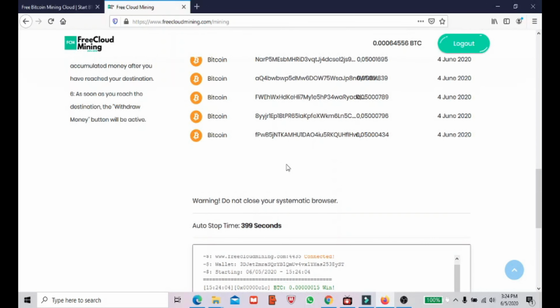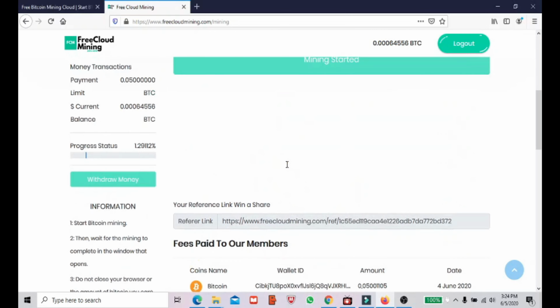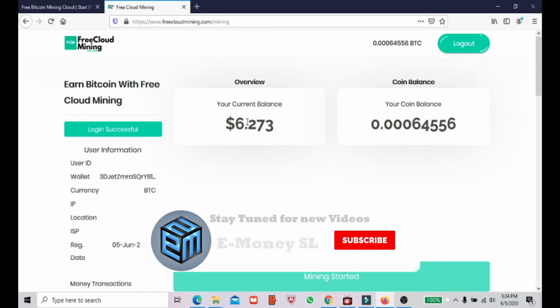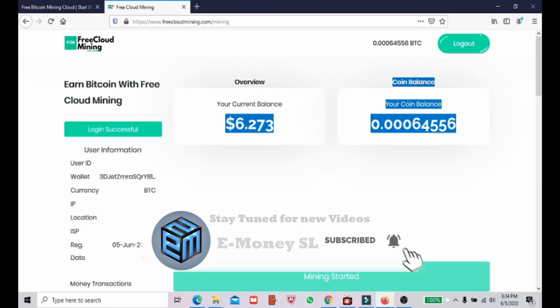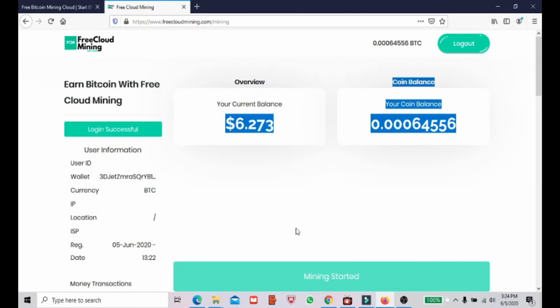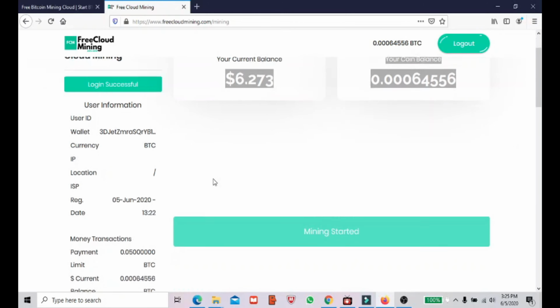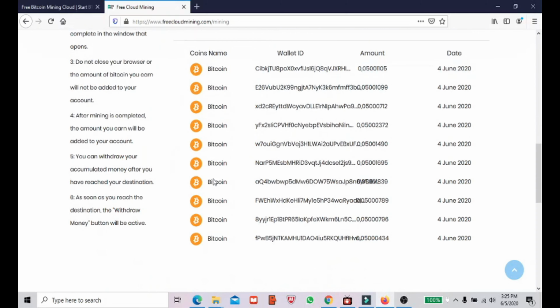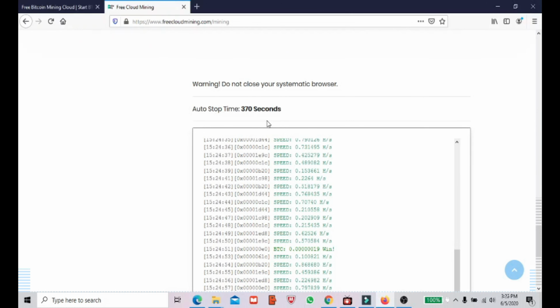So what we will do is wait for some time until these seconds are over, then I will show you how many satoshis you have earned. So stay tuned, guys. After another 380 seconds, I will show you how much I earned. Please note that this is my current balance. Once my mining is stopped, it will show you the change. So just wait for a few more minutes. Once the mining is over, I'll come back to you.